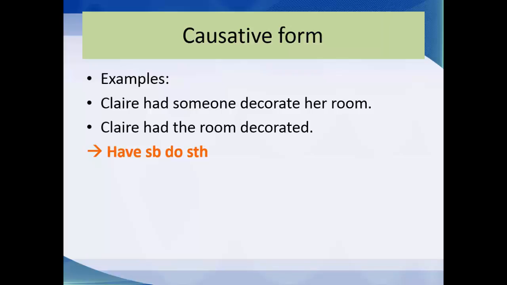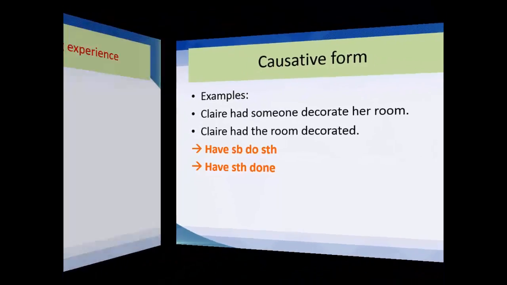Have somebody do something, or have something done. This is the meaning of the causative form.